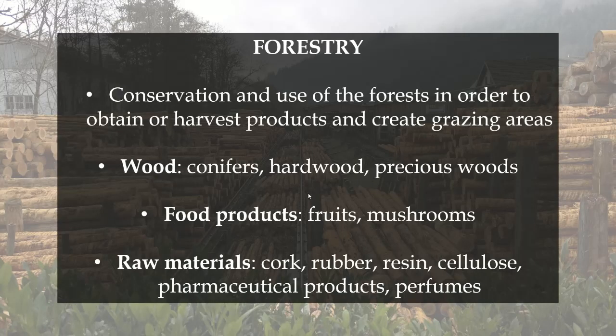So, forestry is the conservation and use of the forest in order to obtain and harvest products and create grazing areas. The main products we get from forestry are wood, the wood of conifers, hardwood, and precious woods, fruit products such as fruits and mushrooms, I forgot to mention that, and raw materials such as cork, rubber, resin, cellulose for paper sheets, pharmaceutical products, and perfumes.